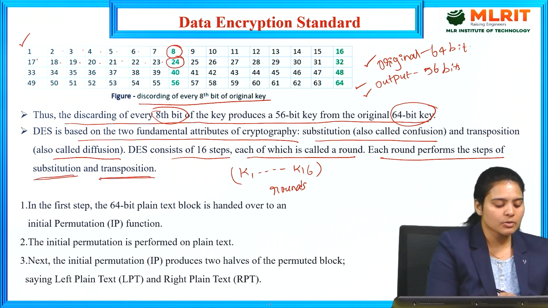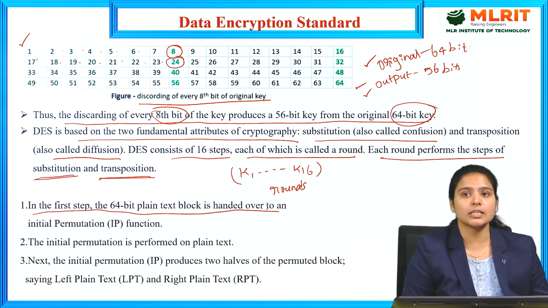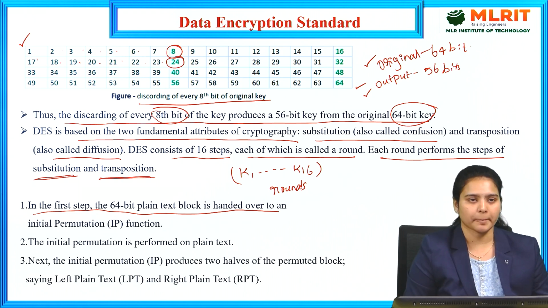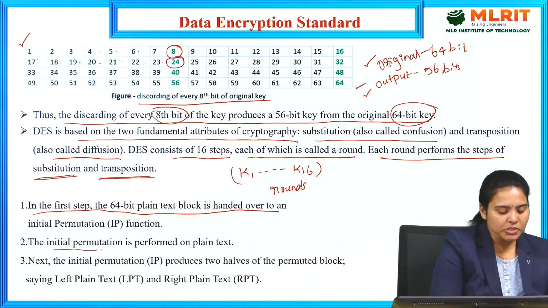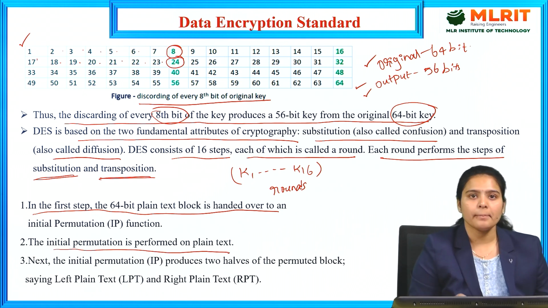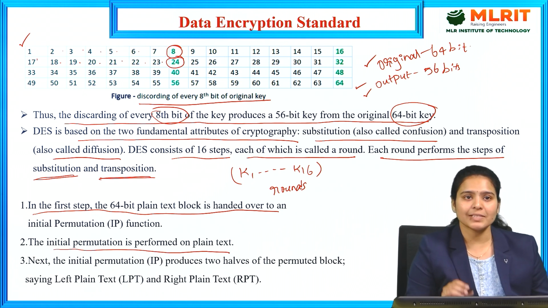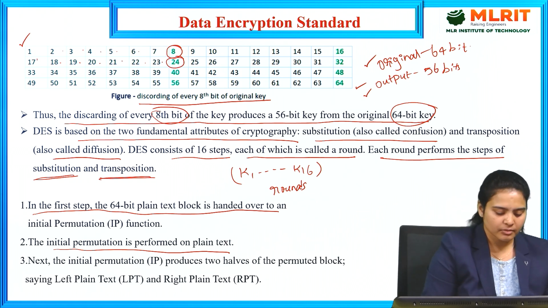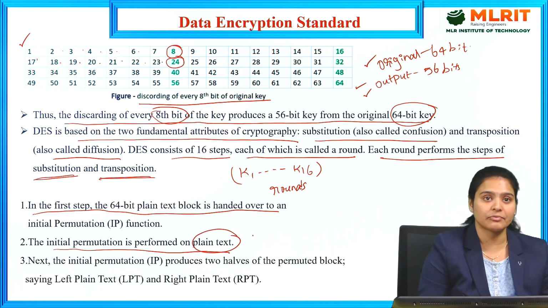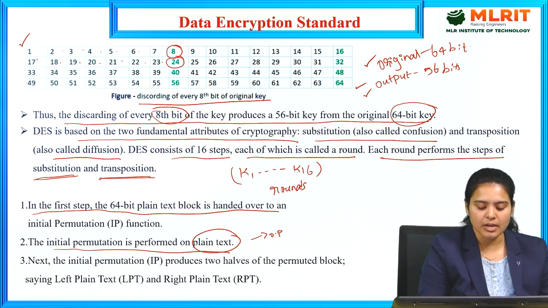Let us see what happens in the first step. In this first step, we take the 64-bit plain text and apply an initial permutation to it. The initial permutation happens on the plain text only. First we enter the plain text, and then afterwards the output will be the ciphertext.